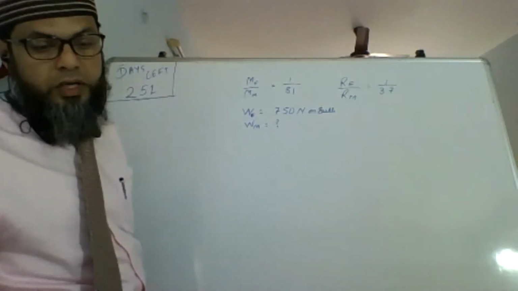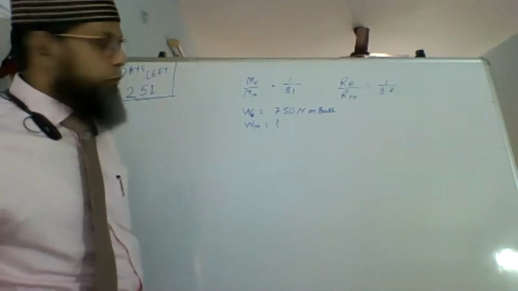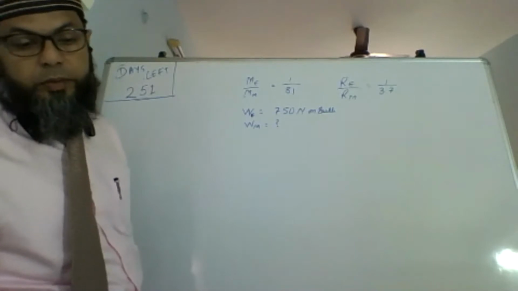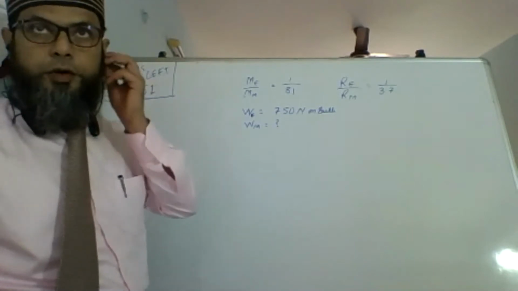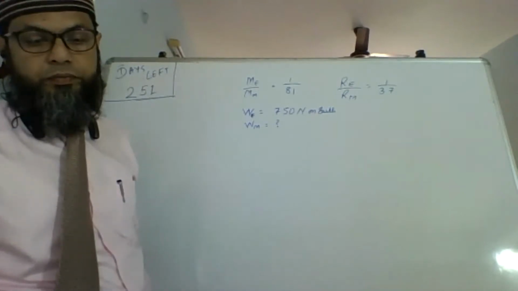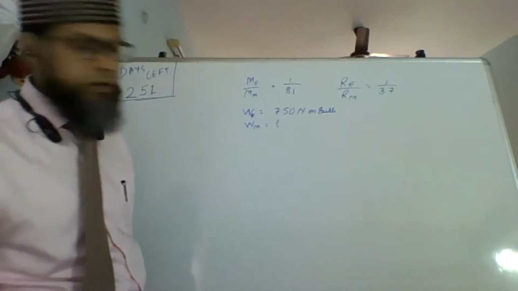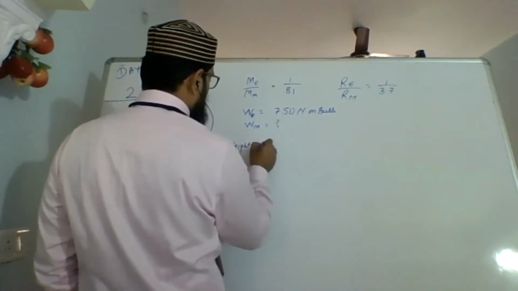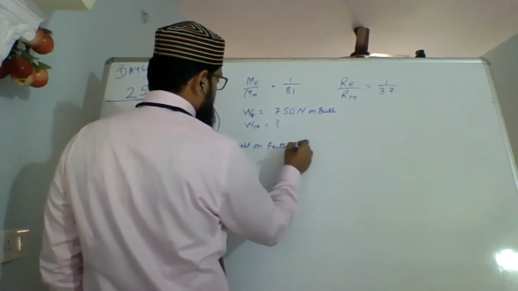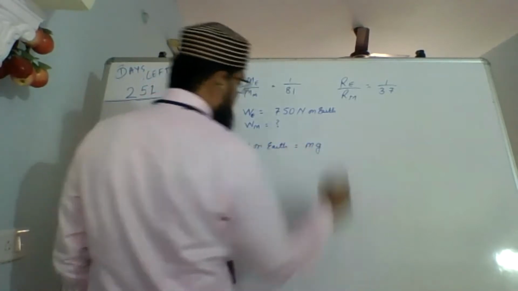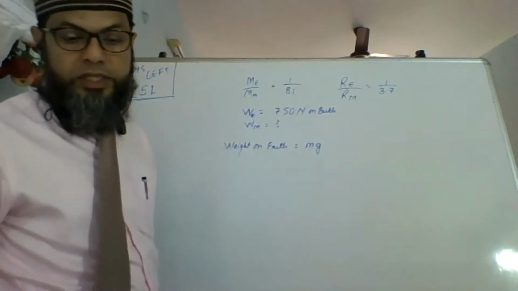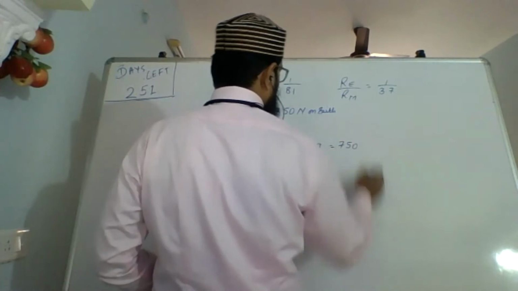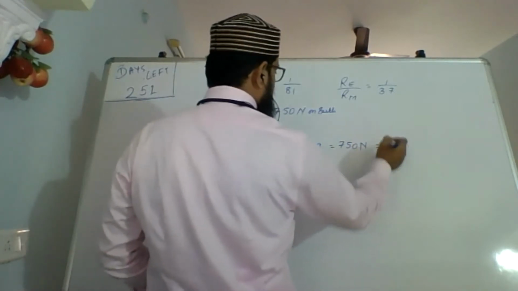So now, weight of any person will be mass into gravity, that is small g. Weight on Earth is the force with which the Earth attracts the object towards itself, which is nothing but 750 newtons. Now, how is this found out?